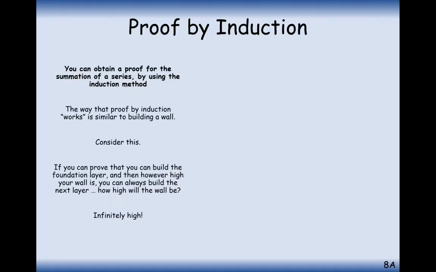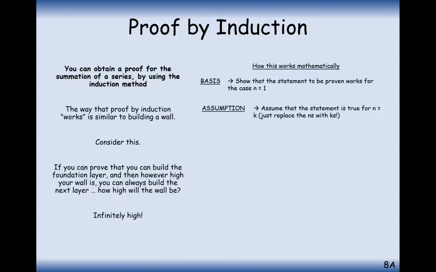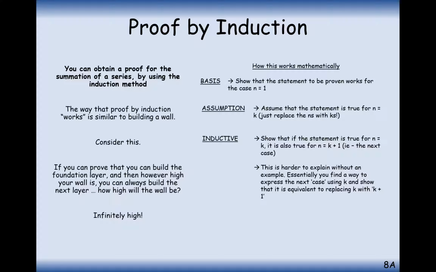So that's how it works, in that we're going to go through a few separate steps. The first step is to prove the case is true for n equals 1, the base level of our mathematical theorem. In the second step, we're going to assume that our theorem works for a certain k value. Our theorem is going to be in terms of n, but we assume that it works all the way up to a k level. And then the next step is to prove that the next step up from that, the k plus 1 level of the theorem, works as well.